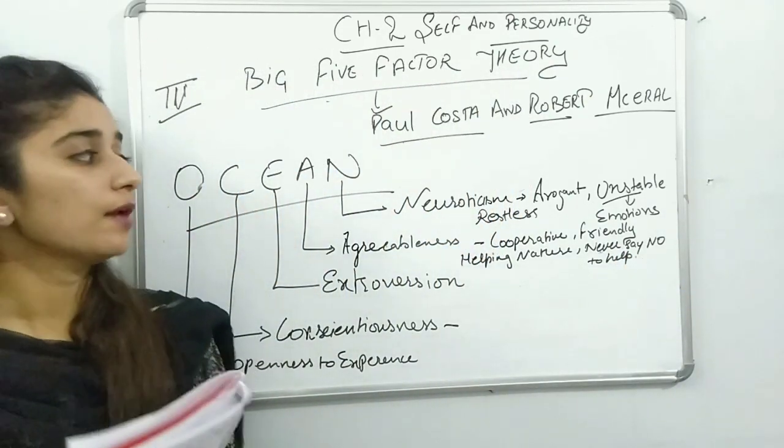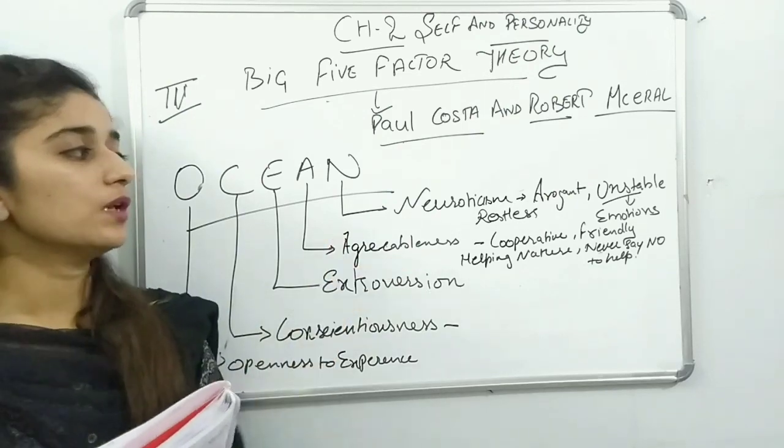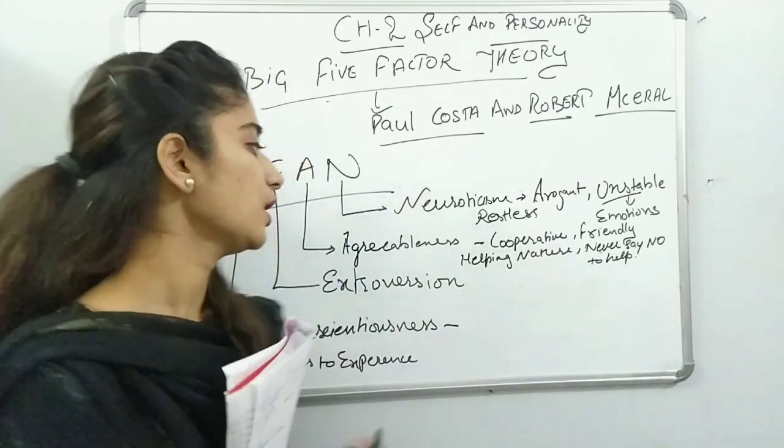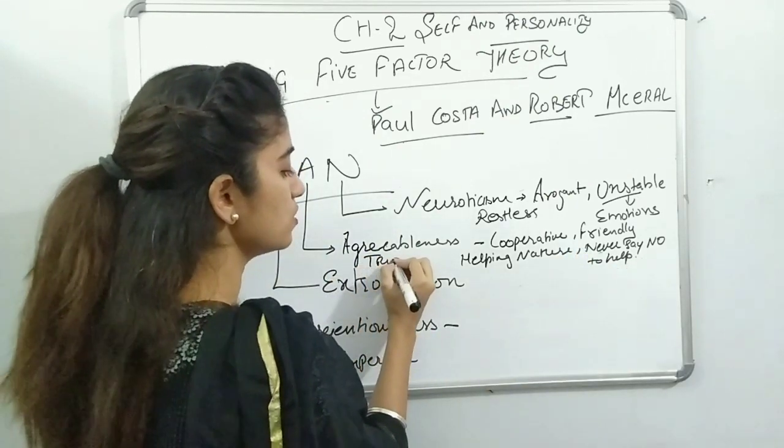If somebody asks for help, they never say no, so they are very trustworthy also.